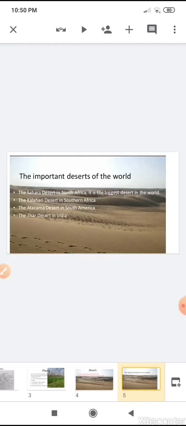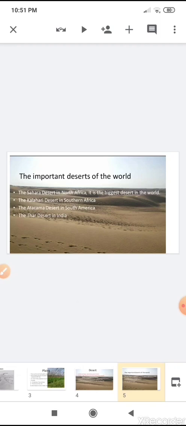The important deserts of the world are the Sahara Desert in North Africa, which is the biggest desert in the world; the Kalahari Desert in Southern Africa; the Atacama Desert in South America; and the Thar Desert in India, which is located in Rajasthan. These are the important deserts of the world.